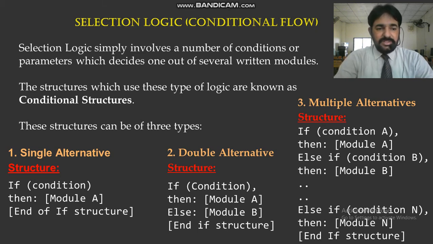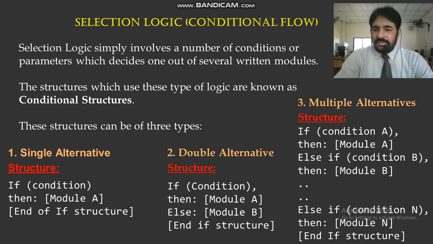Single alternative means if the condition is true, execute module A; if not true, then exit. Double alternative has two options: if the condition is true, run module A; if not true, run module B, and end of if structure.